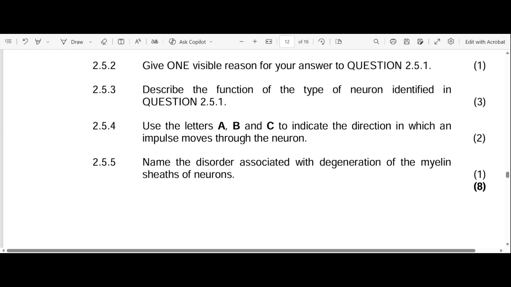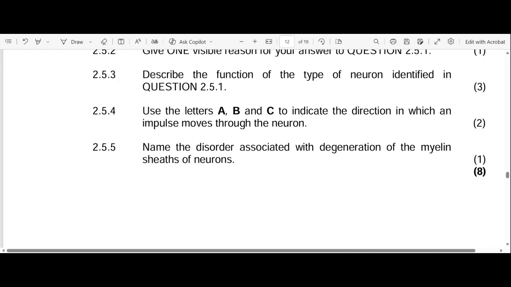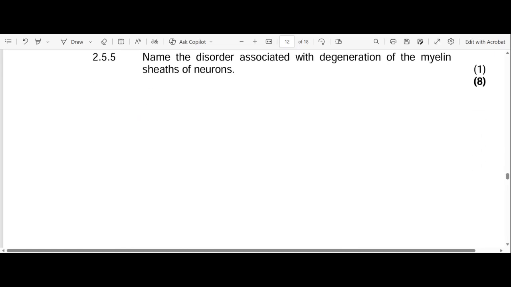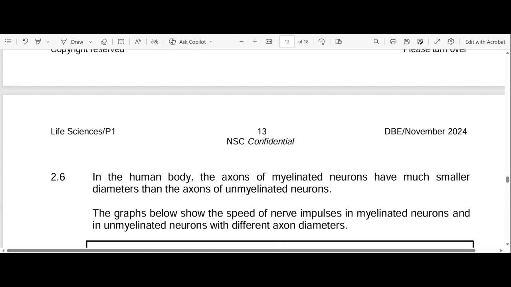Okay, 2.5.5. Name the disorder associated with disintegration or degeneration of the myelin sheaths of neuron. Okay, multiple sclerosis. Already mentioned the disorder above, right? Okay, now let's go to 2.6.